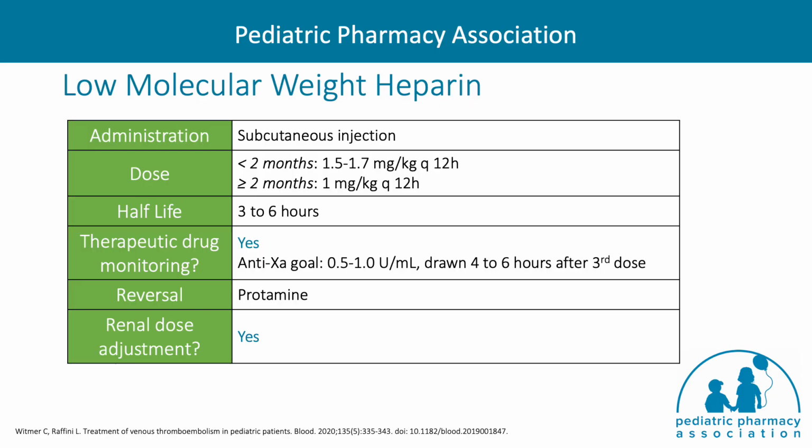Low molecular weight heparin, such as enoxaparin, is administered as a subcutaneous injection every 12 hours with variable dosing according to the patient's age and weight. The dose is commonly modified according to anti-10A levels with a goal of 0.5 to 1 and should also be adjusted in the setting of renal disease.